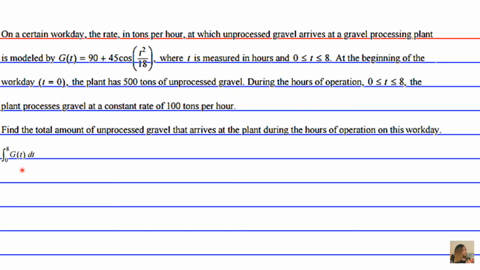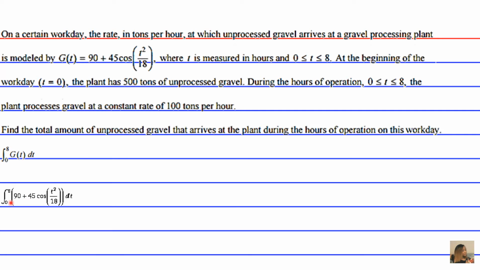And that becomes the integral from 0 to 8 of 90 plus 45 cosine of t squared over 18 dt. Now, unless your teacher is really intense, they wouldn't normally give you a trig function that contains a variable raised to a power higher than 1, because that involves something called the Fresnel integral, which is really extended and complicated. So what you're actually to do is just plug this into your calculator and get the answer for the definite integral between 0 and 8.